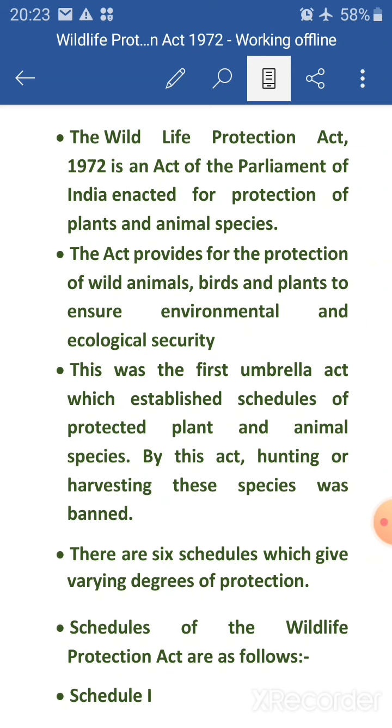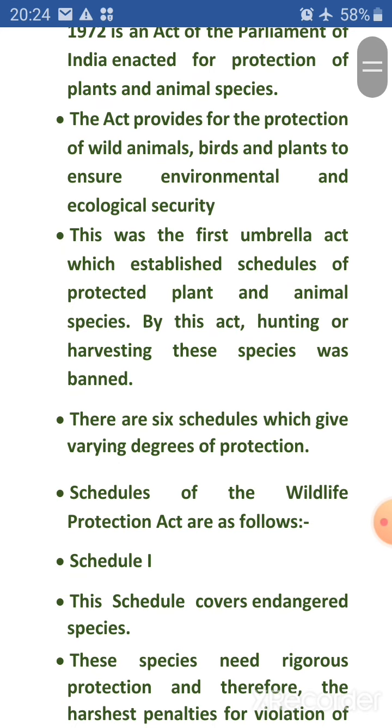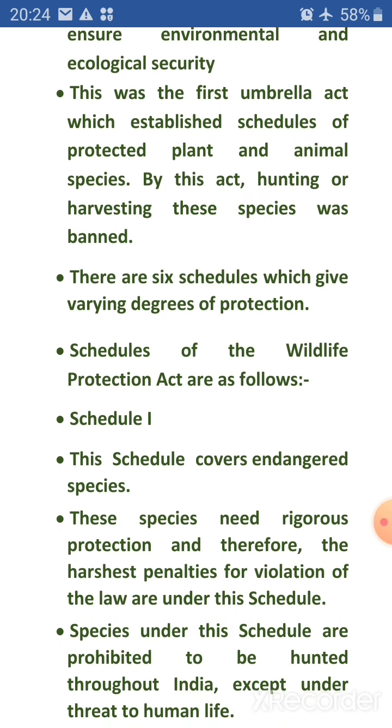This was the first umbrella act which established schedules of the protected plant and animal species. By this act, hunting or harvesting these species was banned. There are 6 schedules which give varying degrees of protection. Schedules of the Wildlife Protection Act are as follows.